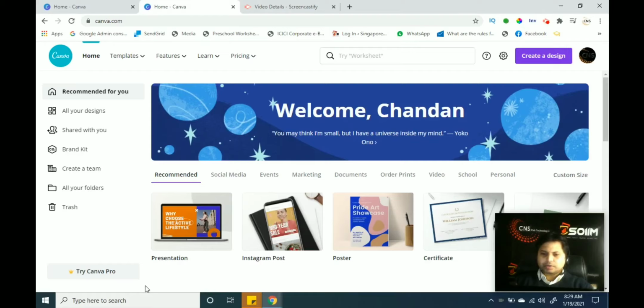See here how we are going to make money, or how we are going to earn money after learning Canva, from where we can generate the income. This is the main thing, because whenever we learn anything, we want to make money. It is very simple and confirmed. So after learning Canva, we have to earn money.